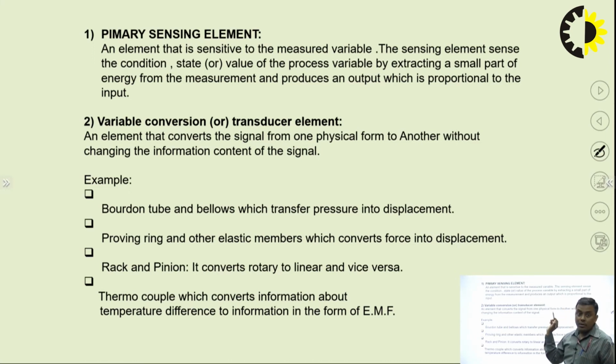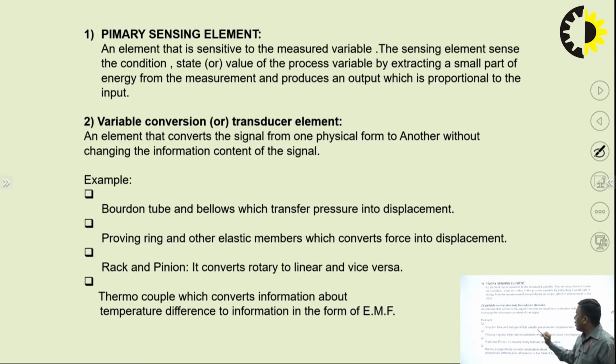Then what is required? Only by sensing can we go for the measurement? No, that sensed signal must be converted into some readable quantity. So for that certain processes are required. The first one is the variable conversion or transducer element. That element converts the signal from one physical form to another without changing the information which we have received in the form of input.